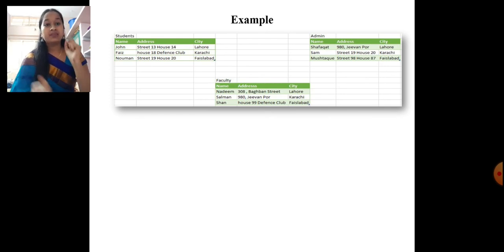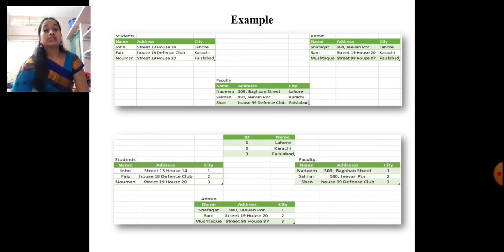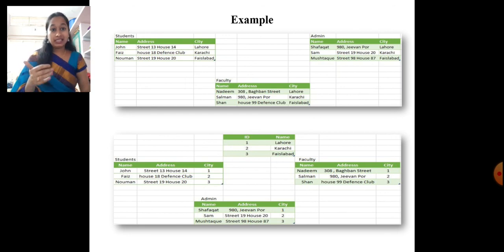How can we avoid it? I have one solution here. I formed one new relation with the different cities. See there, ID is there, city name is there. ID 1, city name Lahore. 2, Karachi. 3, Faisalabad. I formed a new relation by taking a unique number. That ID is unique over there. Wherever I want to use that city, I just use the ID instead of the city name. By that, we are avoiding that inconsistency of data.